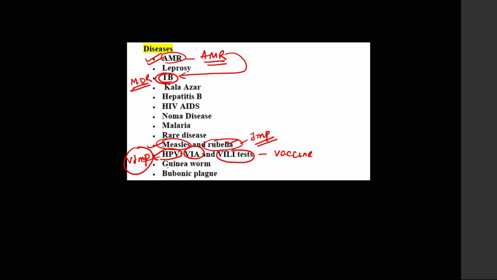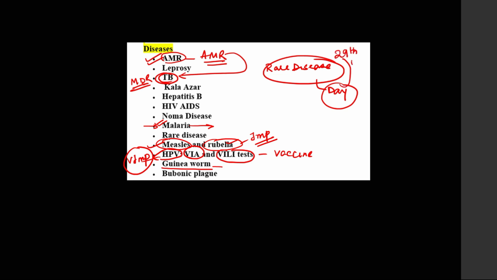Next, there was also news of eradication of guinea worm from Africa. So this is also very important. Then there was also news on malaria. Guys, this year a new vaccine has come on malaria. So malaria news is also very important. Apart from that, there are two important things which I believe are very important for prelims 2024: rare diseases. You can just note this, very important. They can ask you Rare Disease Day. When is Rare Disease Day observed? It is observed on 29th of February. And the rare disease policy: what is the rare disease policy of India?